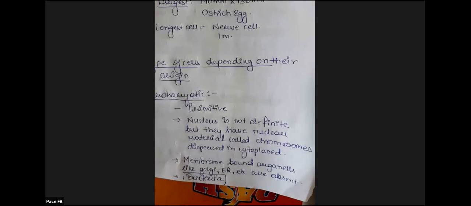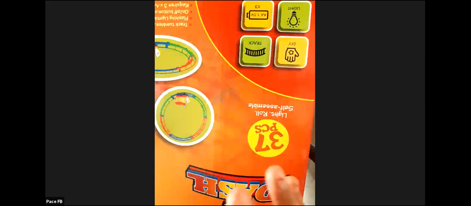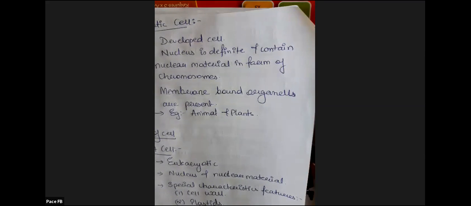Shapes: spherical, cuboidal, biconcave, polygonal. Sizes: smallest 0.1 to 0.5 micrometer, largest 170 to 130 millimeter, longest cell is nerve cell, 1 meter. Types of cell depending on their origin. Prokaryotic, they are primitive, old cells. Nucleus is not definite, nuclear material is dispersed in the cytoplasm. Membrane bound organelles like Golgi, ER, etc. are absent. Example, bacteria. Eukaryotic cell, they are developed cells. Nucleus is definite and proper nuclear material is present in the form of chromosomes. Membrane bound organelles are also present. Example, animals and plants.